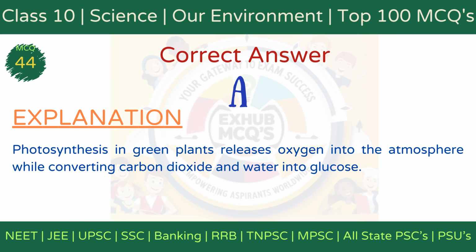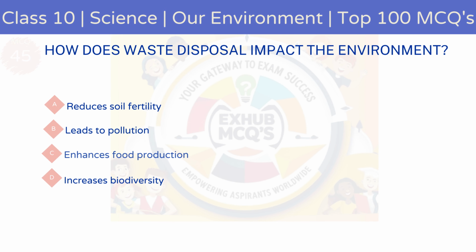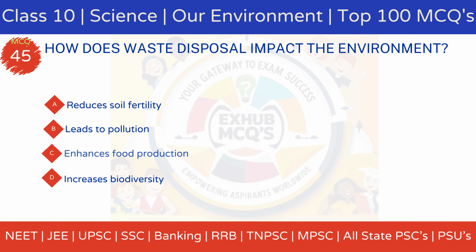The correct answer is option A, photosynthesis. Explanation: photosynthesis in green plants releases oxygen as a byproduct while converting carbon dioxide and water into glucose using sunlight. MCQ 45. How does waste disposal impact the environment?